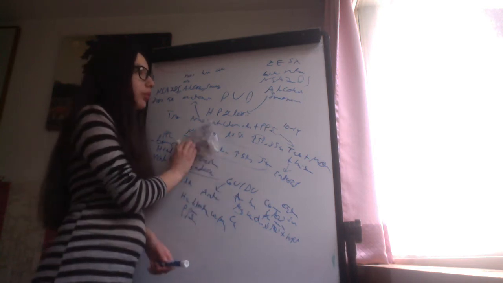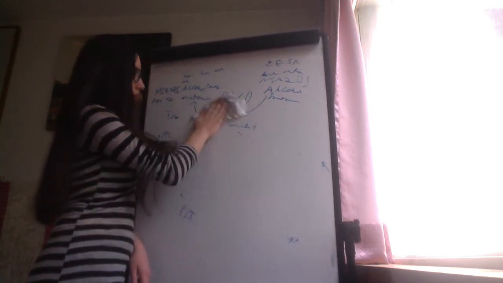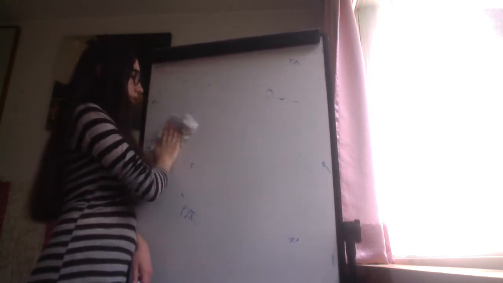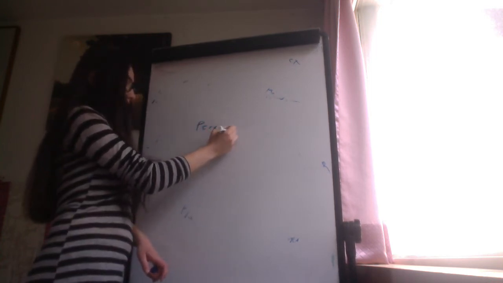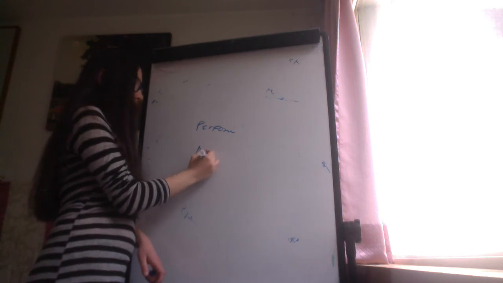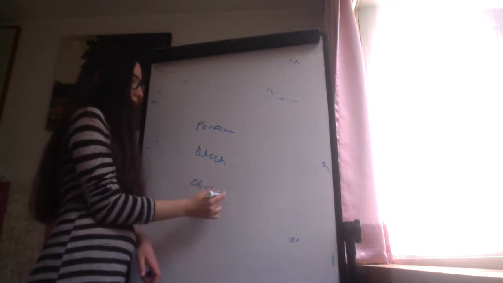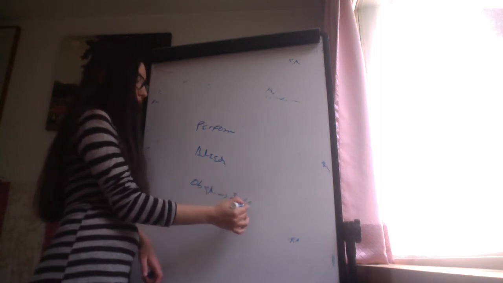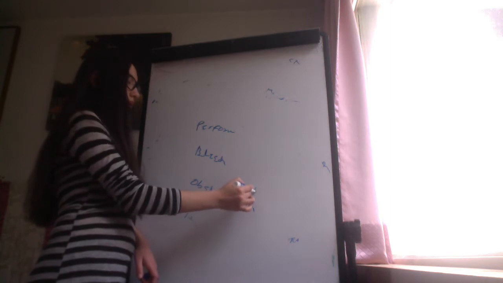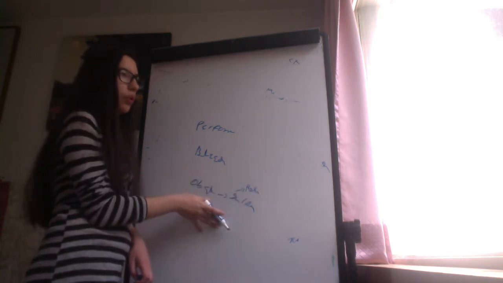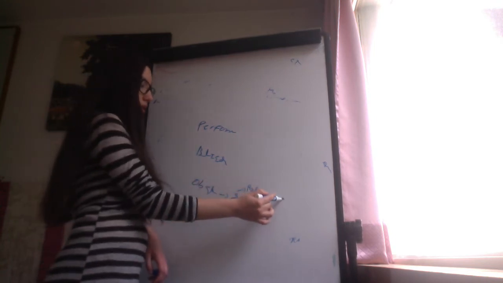Now, complications. Complications include perforation, bleeding, and obstruction. Obstruction will be seen with a gastric ulcer on the pylorus, and a very proximal duodenal ulcer. This will be obstruction, and the treatment is surgery.